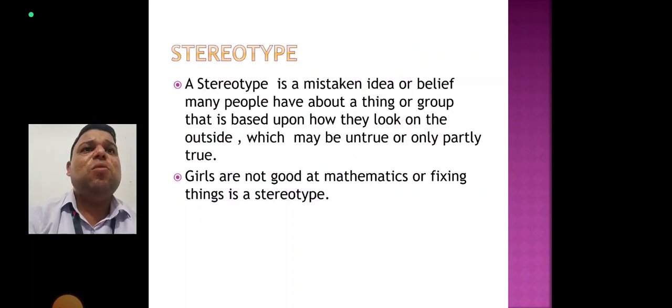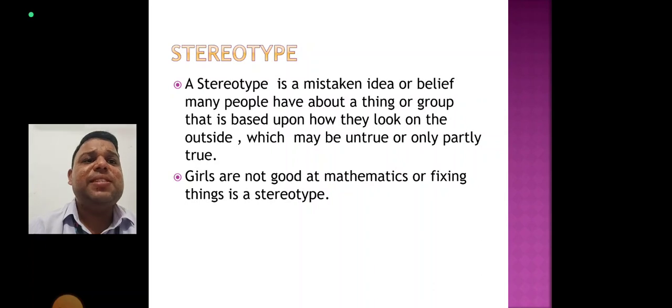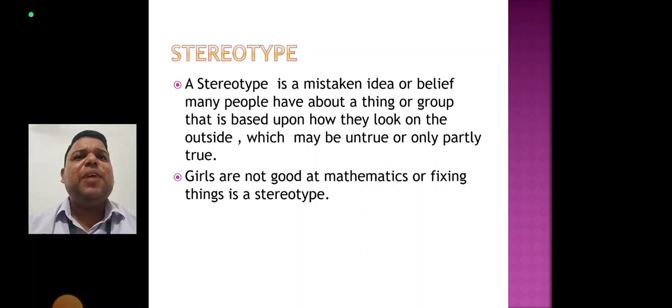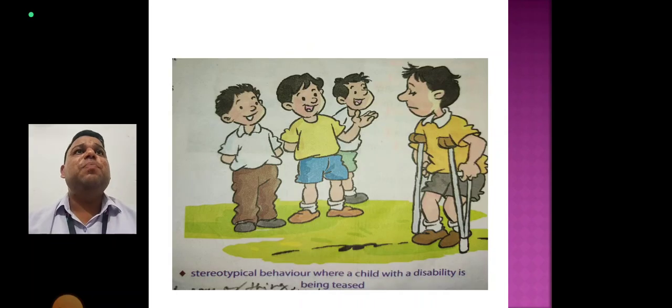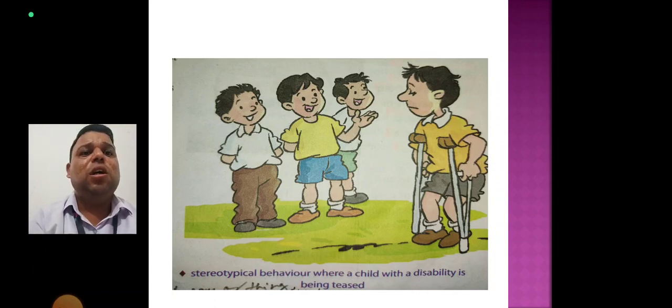Now the next topic is stereotype. A stereotype is a mistaken idea or belief. One of the serious problems caused by prejudice is the creation of stereotypes, when we fit all the persons of a particular group into a fixed or oversimplified image. Oversimplified image means explaining something in such a simple way that its real meaning is lost. A stereotype can be positive or negative. However, stereotypes can make us feel superior to the stereotyped person or group. You must have heard people saying that girls are not good in mathematics, boys don't cry, boys are naughty and girls are gentle. All of these are stereotypes.